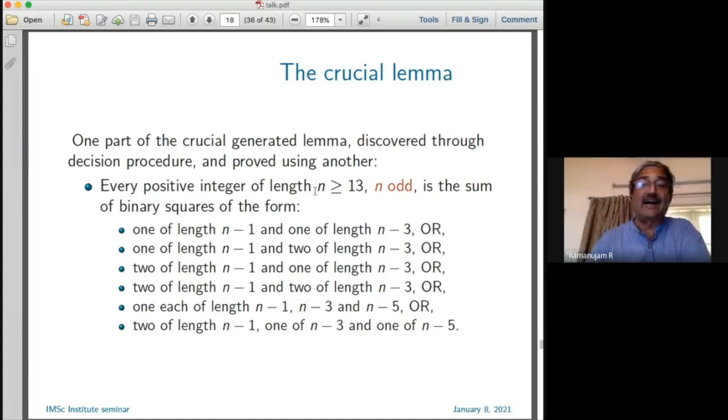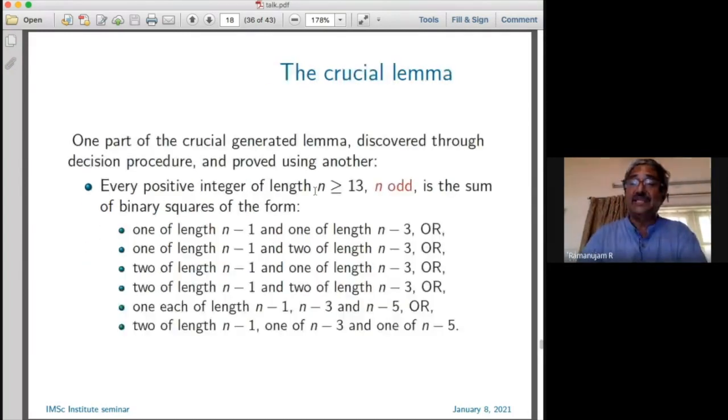And so, for instance, they come up with: every positive integer of length n greater than or equal to 13, where n is odd, is the sum of binary squares of the form 1 of length n minus 1 and 1 of length n minus 3, or 1 of length n minus 1 and 2 of length n minus, and so on, right? So this is one crazy combination, and this combination was discovered by a decision procedure employing search, which is a semi-decision procedure. And luckily, because these numbers are small, and they kept using it with bounded search, they actually found the combination.